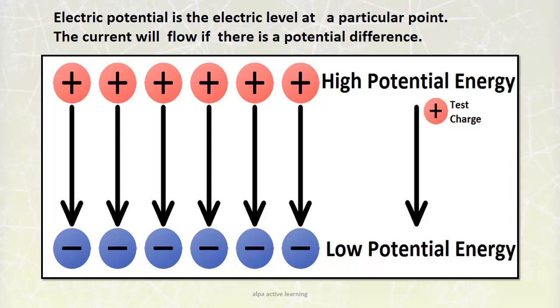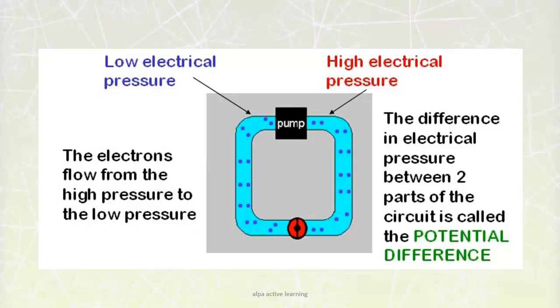So this electrical potential is nothing but the electrical level at a particular point. Here the plus sign shows that the potential is high, and the negative sign shows that the potential is low. Now, current will only flow if there is a potential difference. If there is no difference in the potential, no current will flow. Now, look at the example.